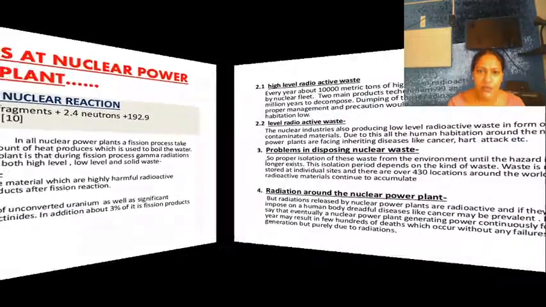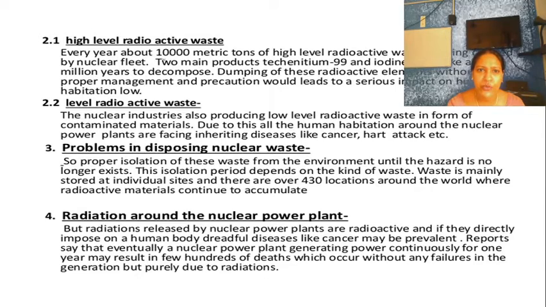Then high level radioactive waste is also there, which creates a lot of problems. The dumping of this waste has to be taken into consideration, because it should be dumped in an area where human habitat is very low. That is important.